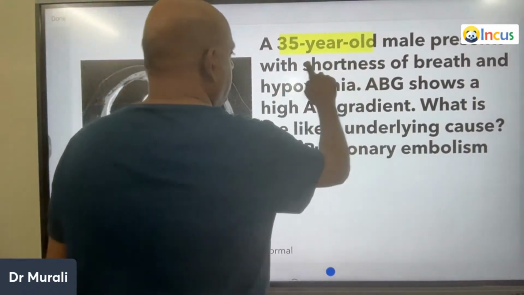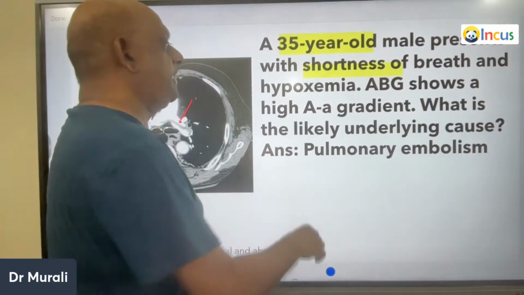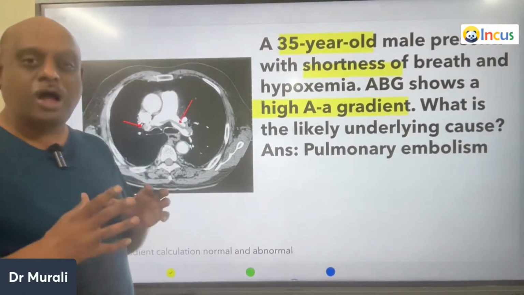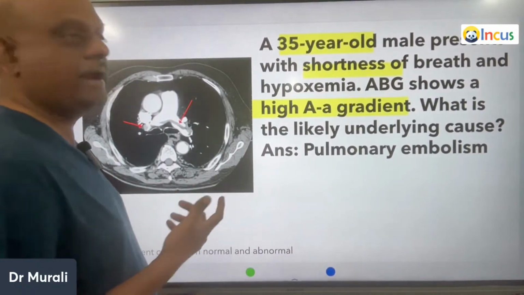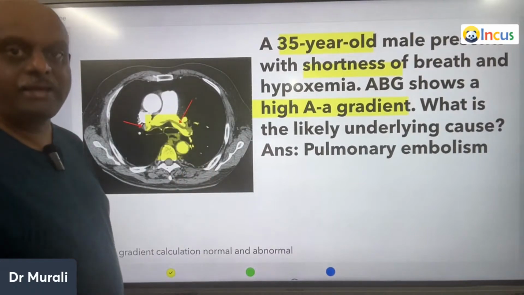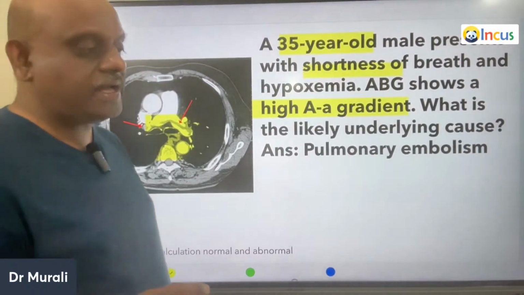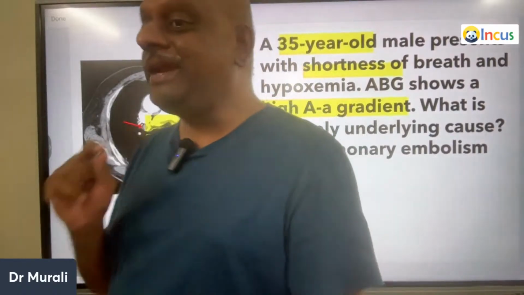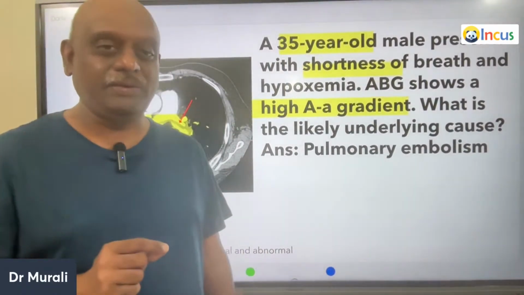A 35-year-old male with shortness of breath, hypoxemia, and a high alveolar arterial oxygen gradient. In this clinical scenario, what is the likely underlying cause? You should remember that what you are seeing here is a wedge-shaped embolus. So it is a classical clinical vignette on pulmonary embolism, where contrast-enhanced CT is the investigation of choice, is what you need to remember.